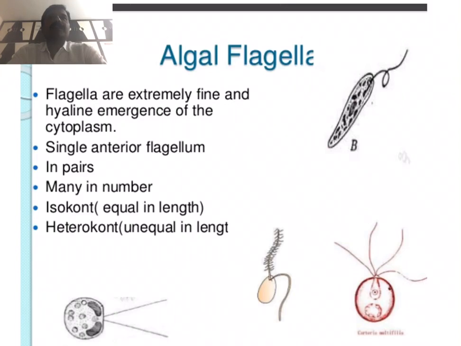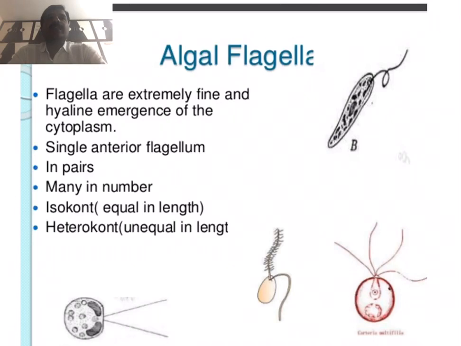They are further divided into three categories on the basis of the arrangement of the mastigonemes. The pantonematic flagella have mastigonemes arranged on either side of the flagellum in two rows. And another one is the pantochronematic flagella.